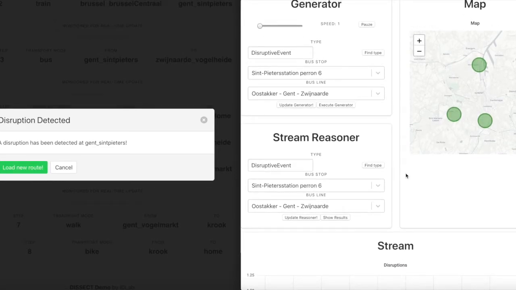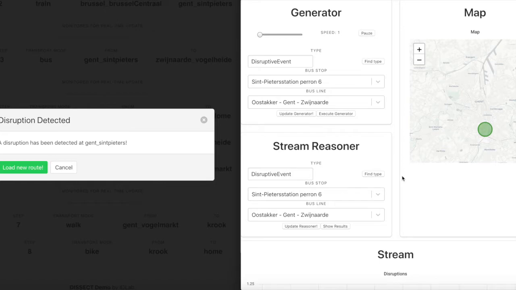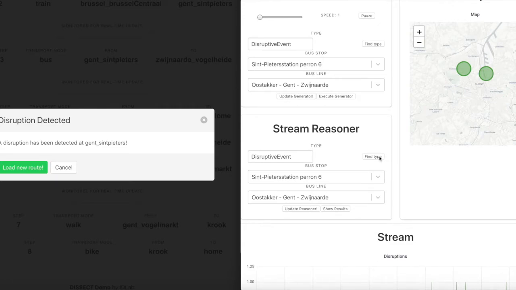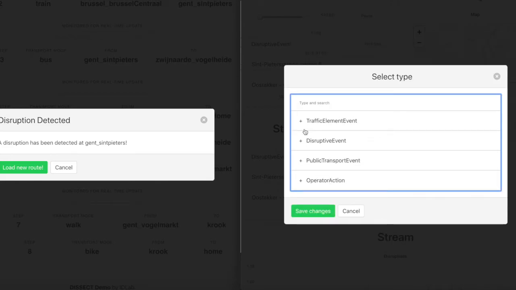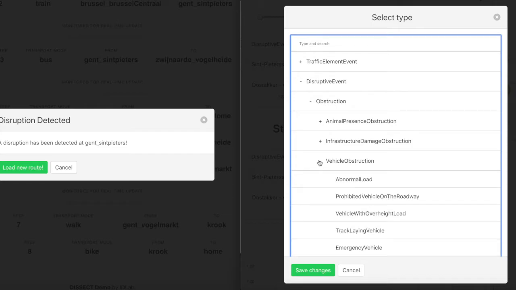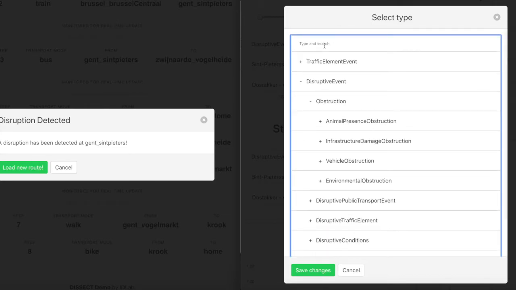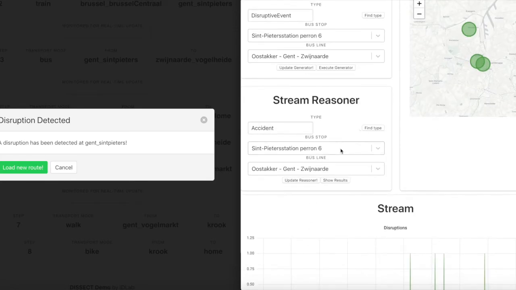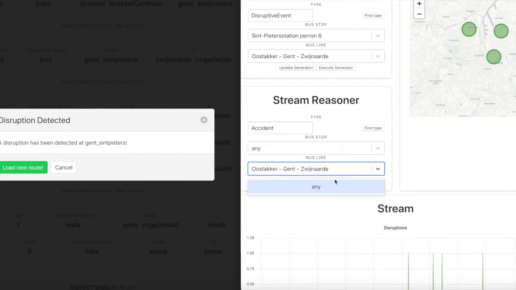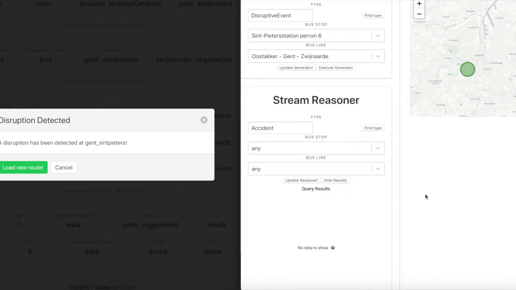But let's focus a little bit more on this stream reasoner here, because it's very cool what it can do. You can allow it to monitor for very specific or very generic events. So currently we're looking for all disruptive events, but you can ask it, for example, to monitor for all the accidents that happened. So we will save this. We will also allow any bus stop or any bus line, and we will also show the results.